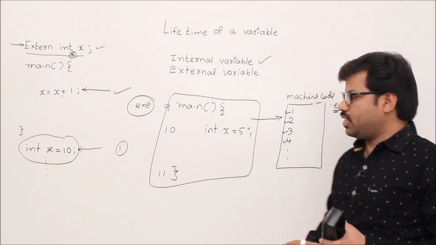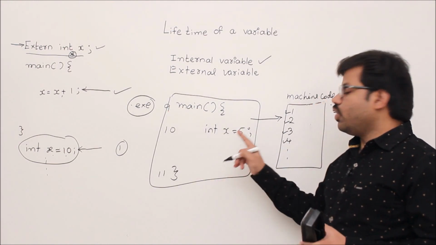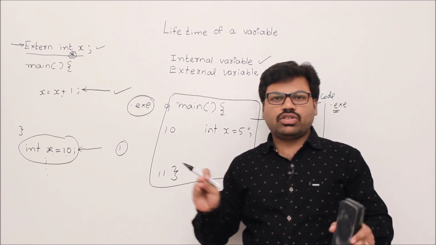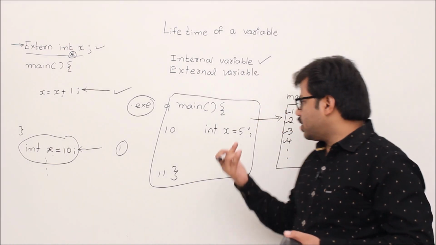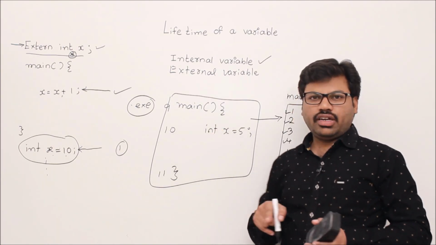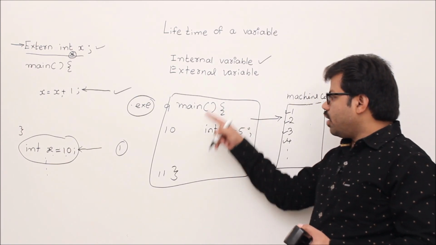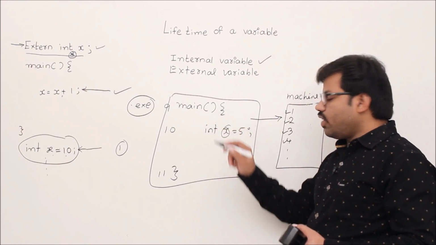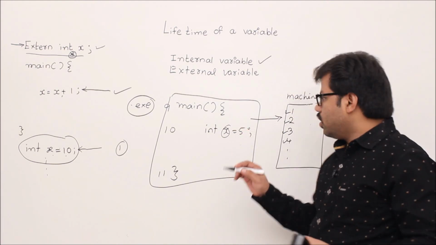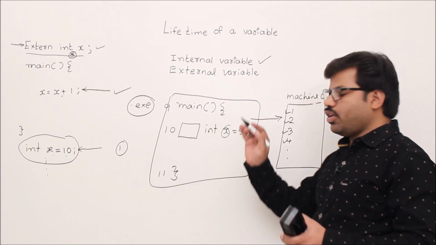Then what happens? At 9 o'clock program execution begins. At 10 o'clock you need a variable x. First of all, forget about rules. See the purpose of variable x. We need variable x, but at 9 o'clock do we need it? No, right? And after 11 o'clock do we need it? No. Whenever you write a program, each variable definitely will get a memory, otherwise we can't store this value 5, right?